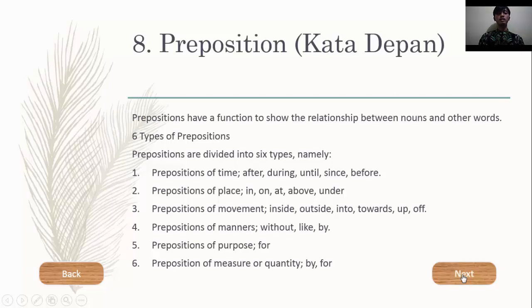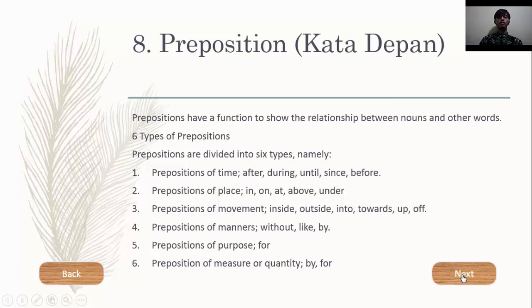Okay, the last is preposition. Prepositions have a function to show the relationship between nouns and other words. 6 types of preposition: first, preposition of time, for example, after, during, until, since, before. Next, preposition of place, for example, in, on, at, above, under.